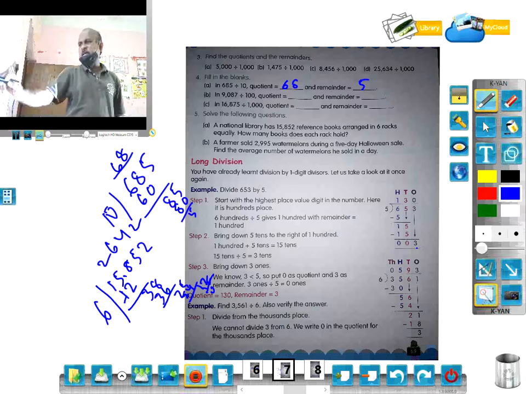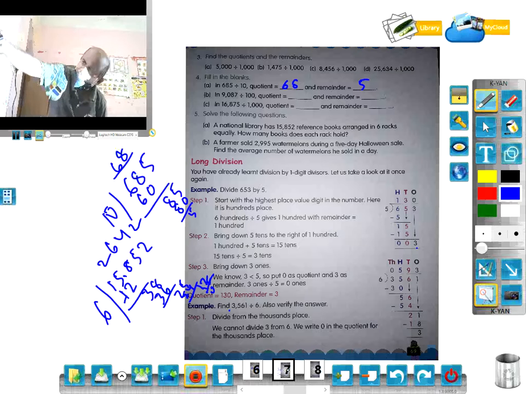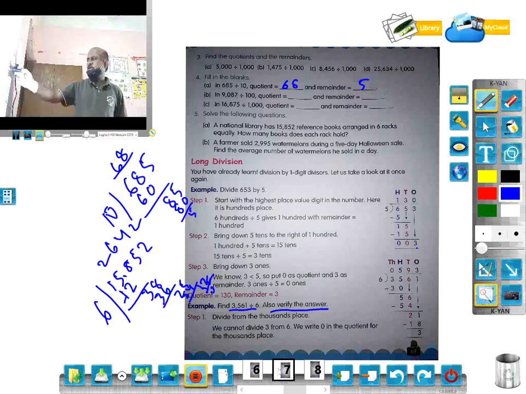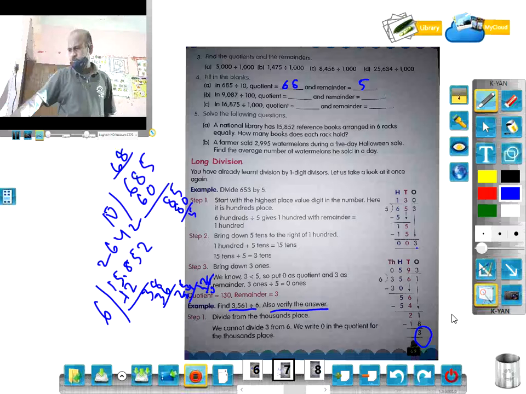Here there are two questions. You have to first divide 3561 by 6. Then you have to verify whether the answer is correct or not. In this, there are the 1000, 100, 10 and 1 places. Here you write 0 then 593. Okay, 3561 divided by 6. Then you get the result one by one and the remainder remains 3. And it is 593.